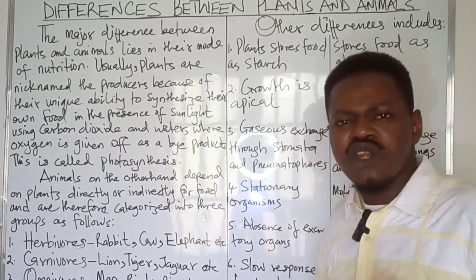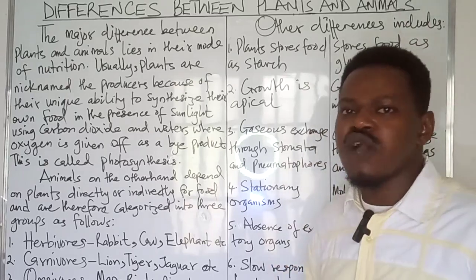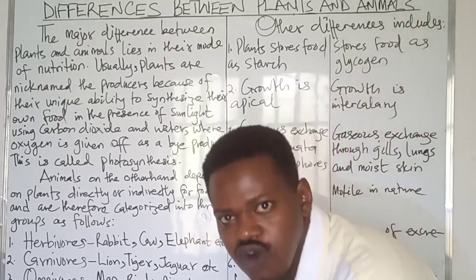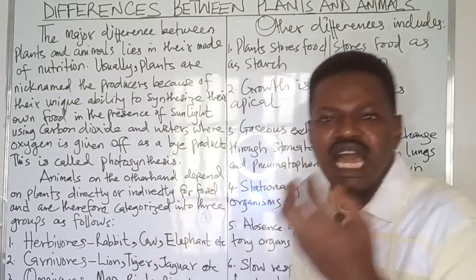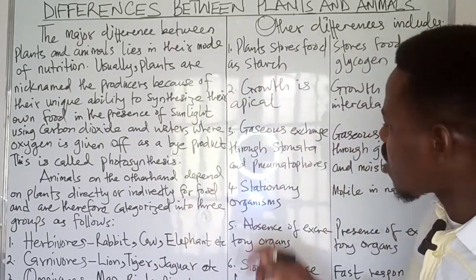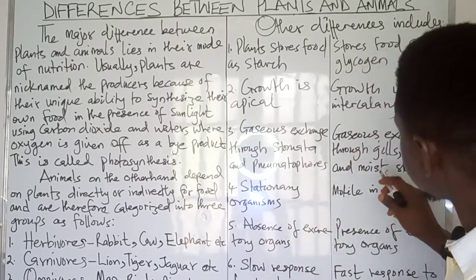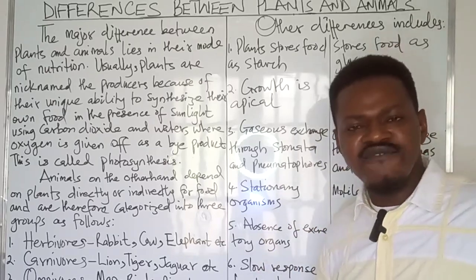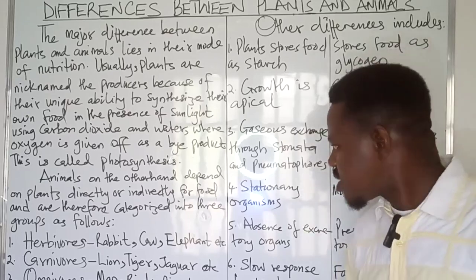plants found in waterlogged environments, in swampy environments, and typically the white mangrove. So they possess breathing roots. This root comes out of the water, the swamp, and is used basically for breathing. They are called nematophores. Whereas in animals, we have the gills, lungs, and of course the moist skin in the case of the amphibians as means of gaseous exchange.